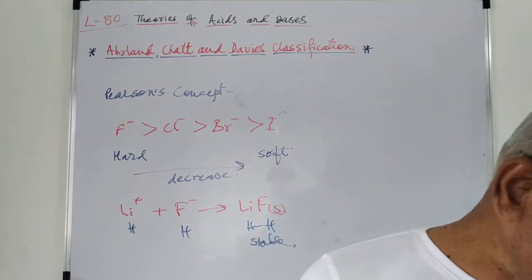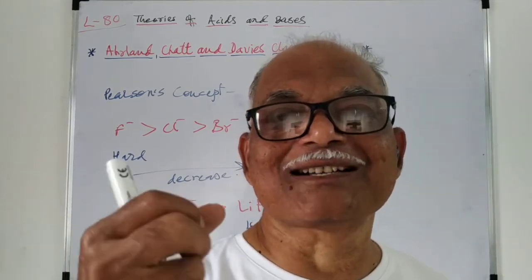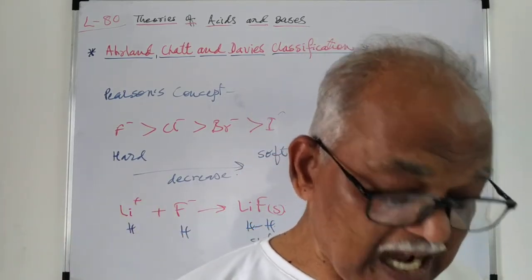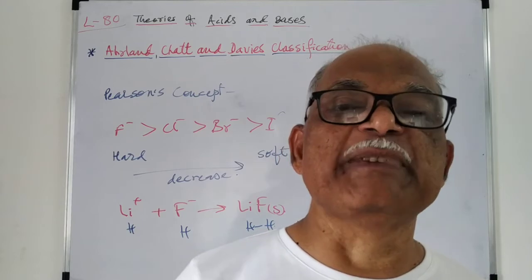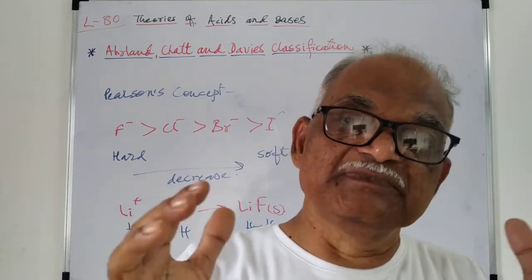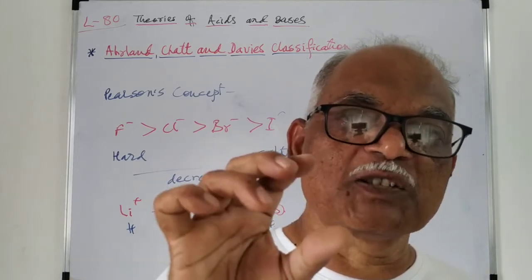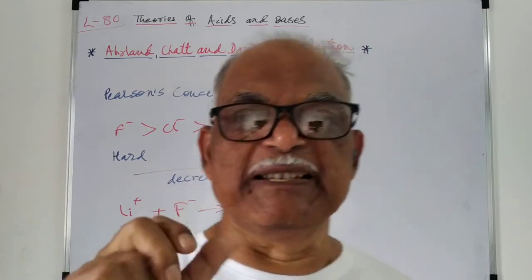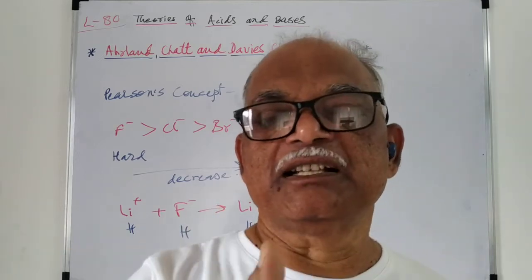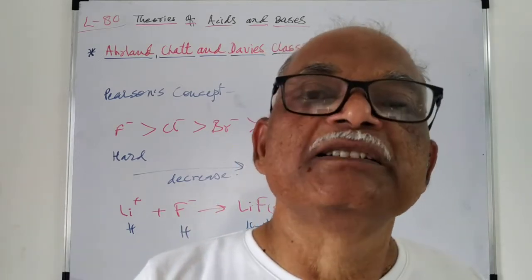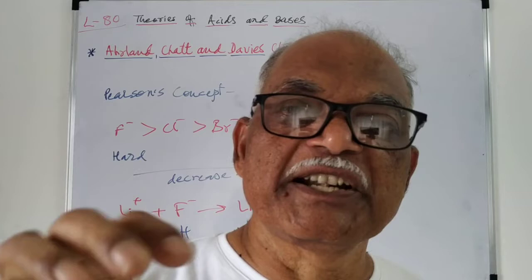If we see the hard species, we have seen that these are small in size and compact. This means the nuclear charge as well as the electrons are packed in a very small space, then it is a harder species. If we consider H plus, Li plus, or any alkali metal or alkaline earth metal, the atomic structure is highly compact, therefore it is a hard species.